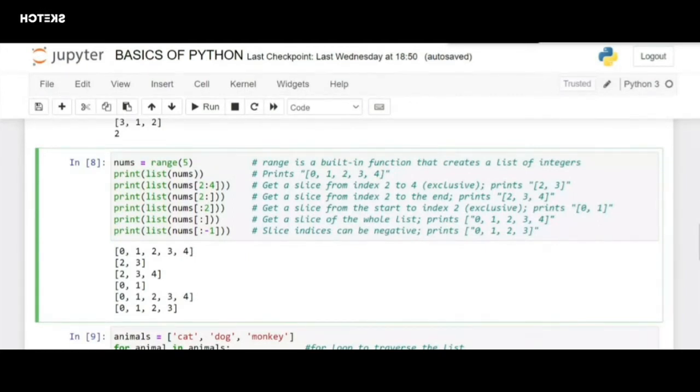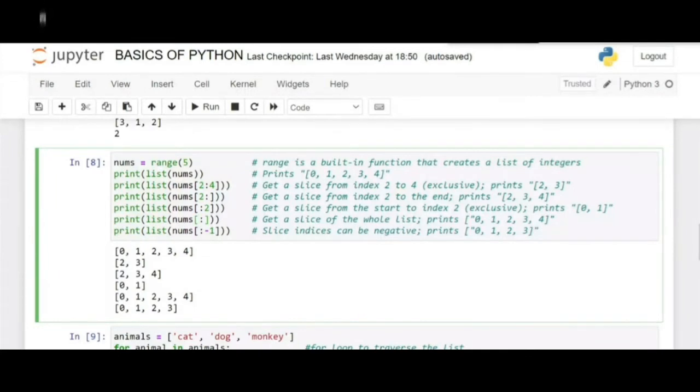Here we did not specify the starting value. So it takes it from the start of the list, and it prints all the elements till the index of 2. Our starting element is 0 and the index of 2 is 2. So it will print all the elements before that index element. So it's 0 and 1.